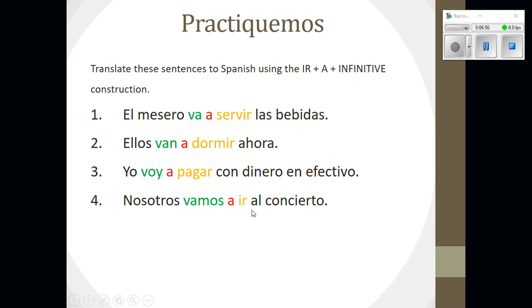Finally here, and I want you to pay close attention to this one, we are going to go to the concert. Oftentimes we forget that ir means to go by itself. So in this sentence we said we are going, which would be nosotros vamos. We must include a, and then the verb infinitive, which would be to go, ir al concierto. I also want to remind you here, notice that we have a contraction. Remember, a plus el contracts to form al. In this sentence, we are going to go to the concert. To would be a. El concierto is the concert, so we must contract to form al.